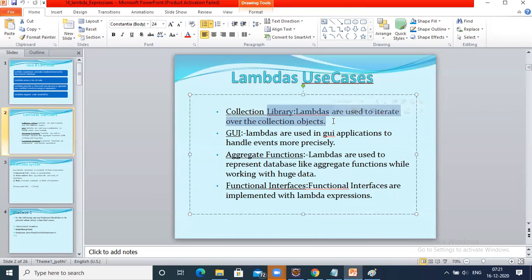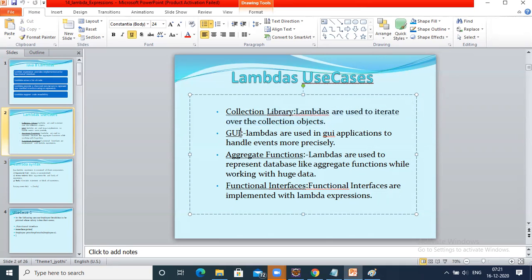Earlier to Java 8, collection libraries were different. That is the collections framework we have seen: array list, linked list, hash set, tree set, etc. All those libraries were written without lambda expressions. But from Java 8 onwards, the entire libraries were replaced with lambda expressions. How they replaced, we will see.